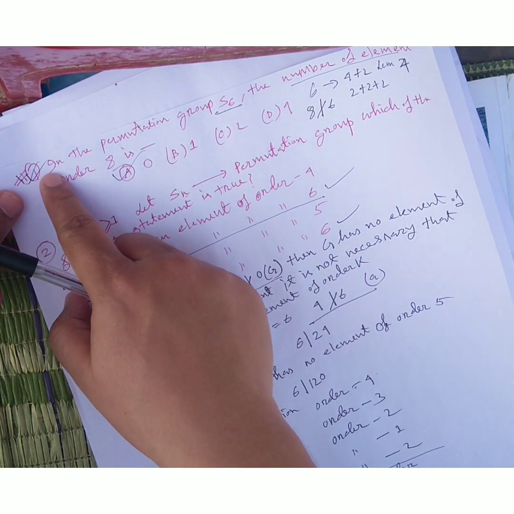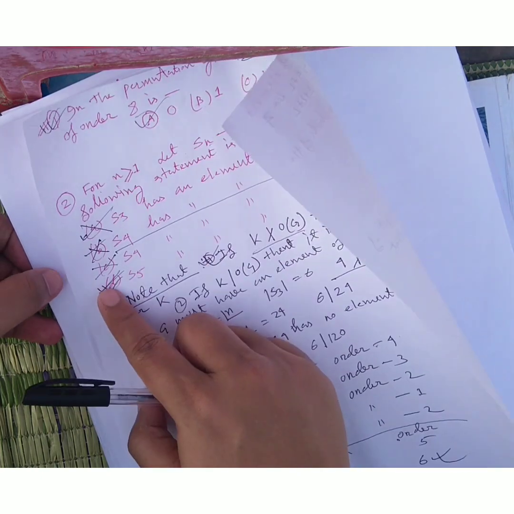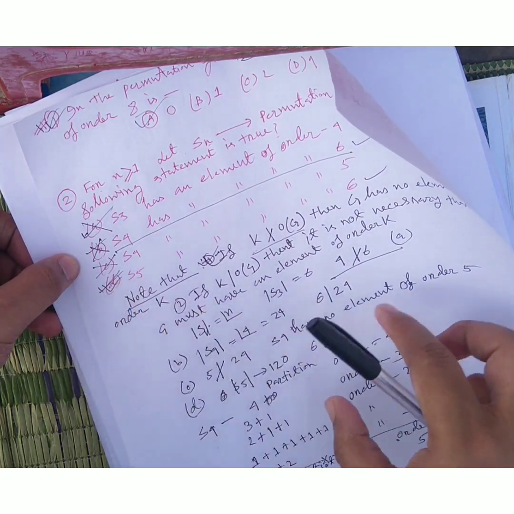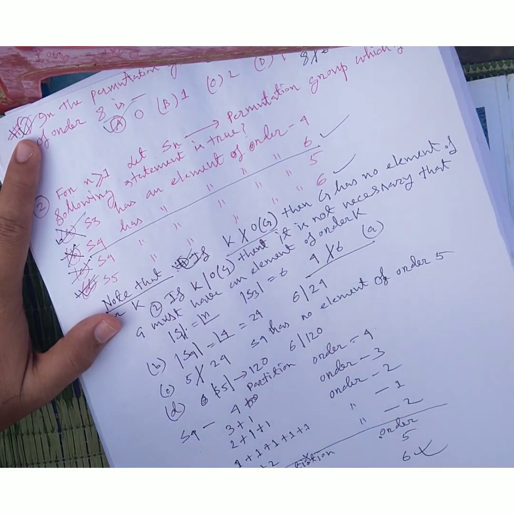So my answer is A and B. In question 1 I get the answer 0, and from question 2 I get the answer 5. So friends, this is a very, very important topic for permutation group questions.